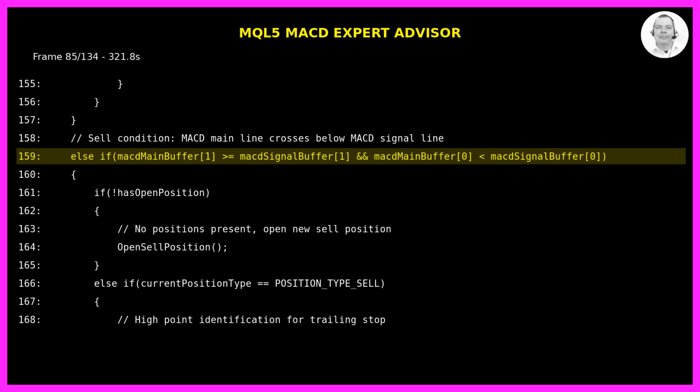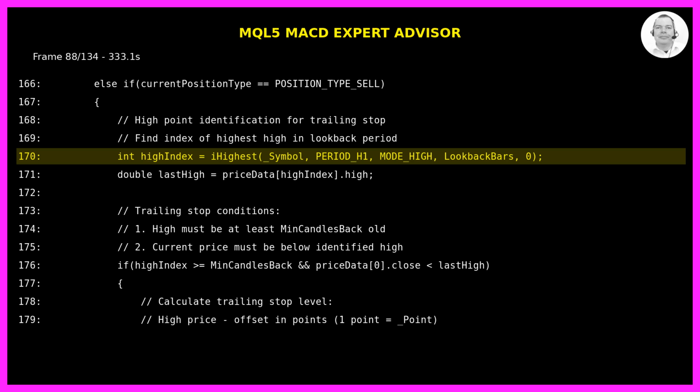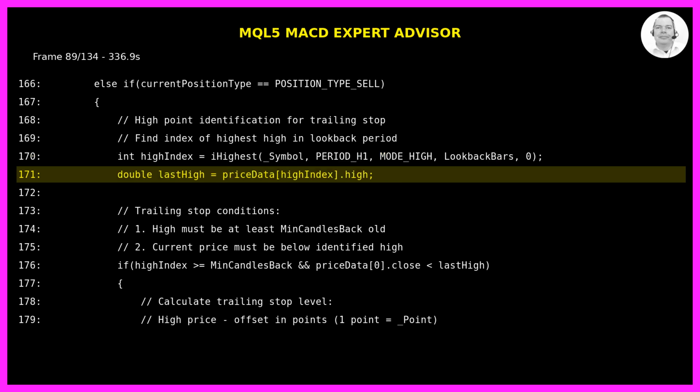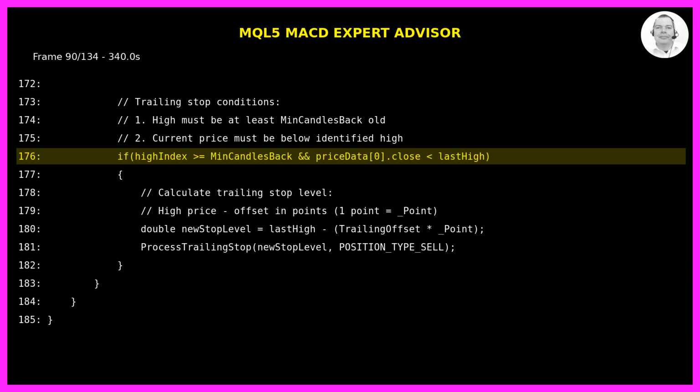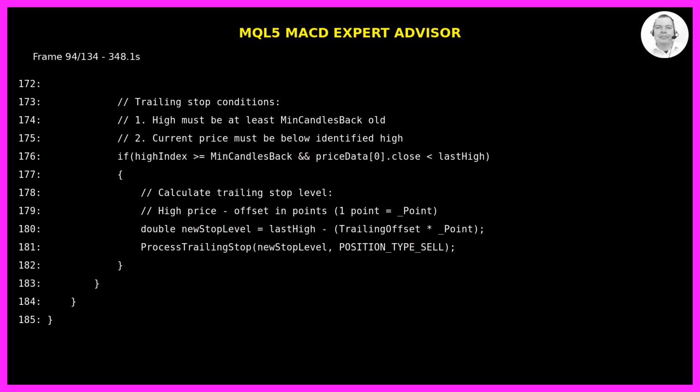For sell conditions, we check if the MACD main line has crossed below the signal line. If no positions exist, we open a new sell position using open sell position. If we have an existing sell position, we find the highest high using iHighest and get the actual high price. We verify this high is old enough and the current price is below it, then calculate the new stop level by subtracting the trailing offset from the high price, and call process trailing stop with this level and position_type_sell.